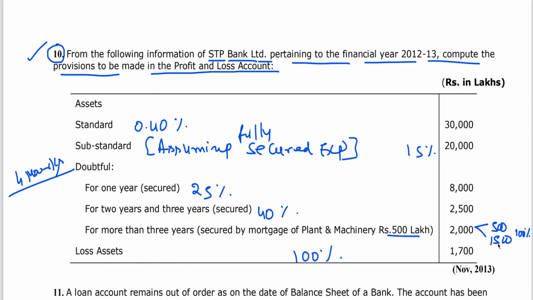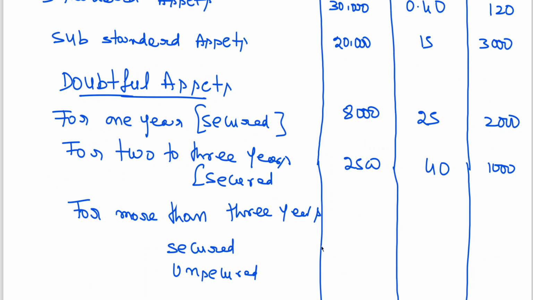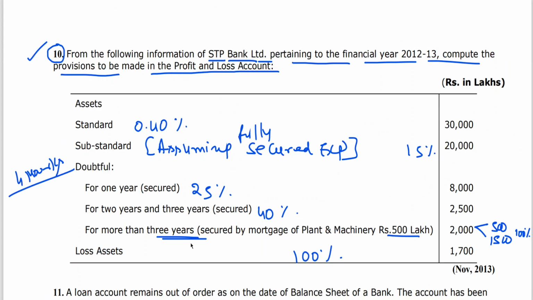I told you, since it is more than 3 years, we saw it in the last class. You can go back and see it, it is also there in the study material. So on this 500 lakhs secured, 100% provision, because it is more than 3 years and the chance of getting it is less. 500. Next, unsecured also 1,500. Secured or unsecured doesn't make any difference. 100% provision, it is coming to 1,500.